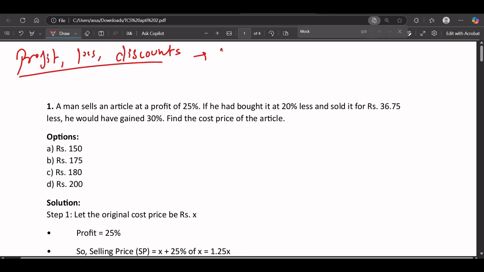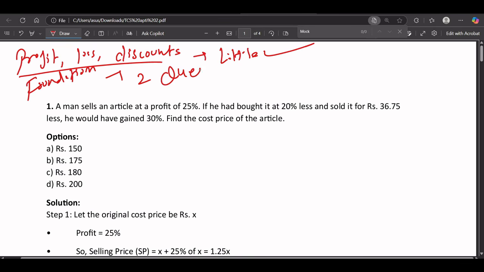Also a little bit difficult question. Okay, which you need to practice. Also, this is a very important topic because in foundation section, you may get around two questions from this topic in quant. Okay. So maybe you will be getting around two questions in quant in foundation section from this topic, which is profit, loss, and discounts.